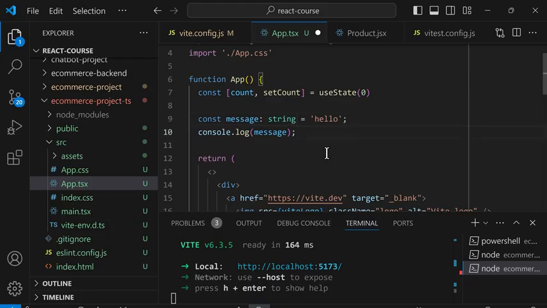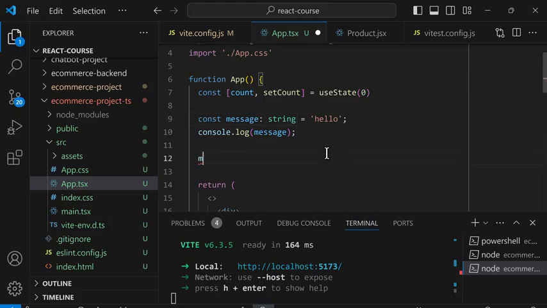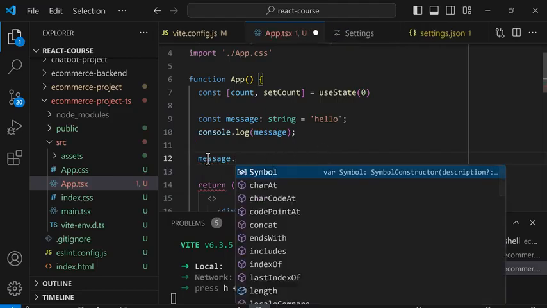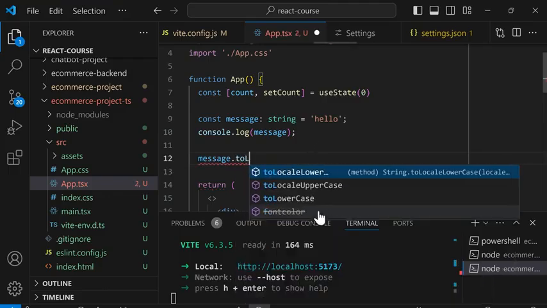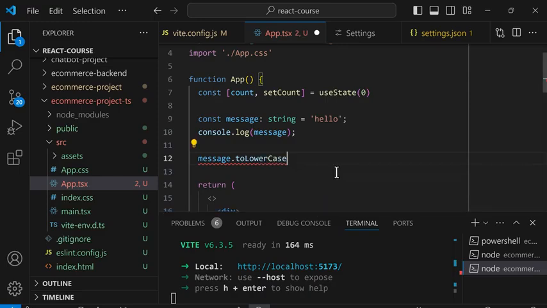So now below this, if I type message and then dot, TypeScript knows that this is a string. So now it's able to suggest all the features of a string, like toLowerCase and brackets. So using TypeScript, our computer can give us better autocomplete suggestions.